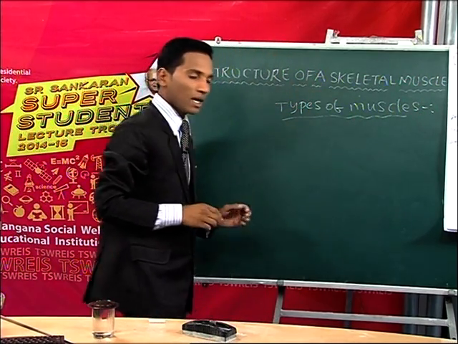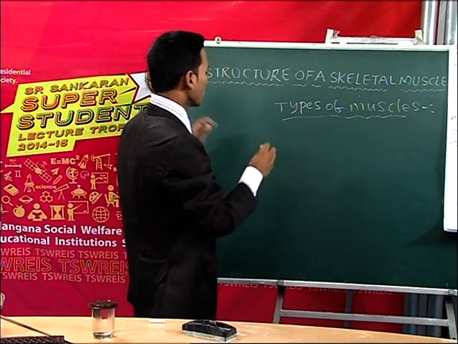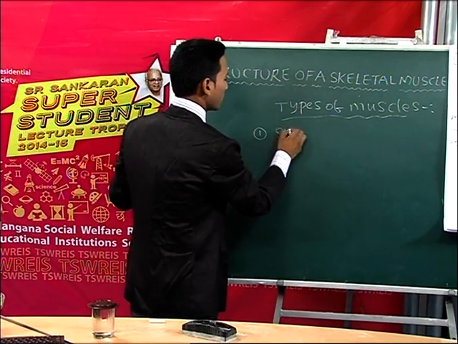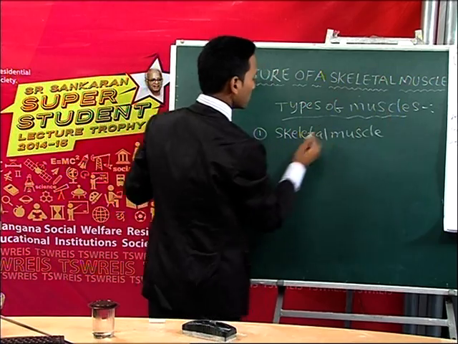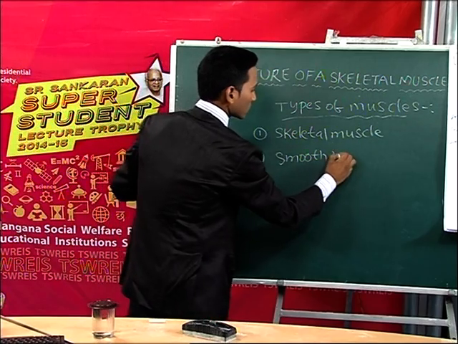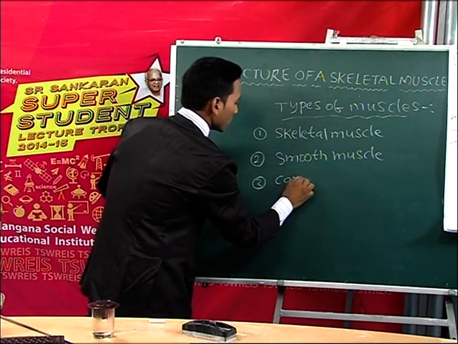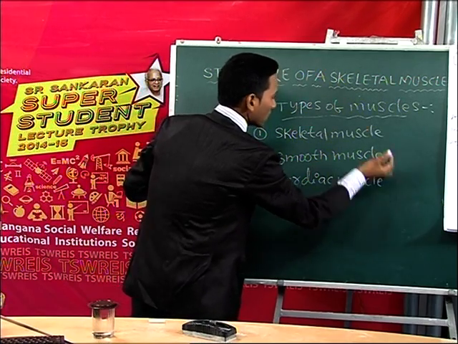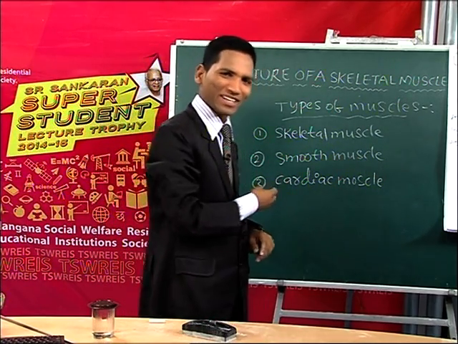So, there are three types of muscles present in our body. Let's see what they are. One is the skeletal muscle, the next is the smooth muscle, and the third is the cardiac muscle. These are the three types of muscles found in the human body. Let's discuss them one by one, step by step.